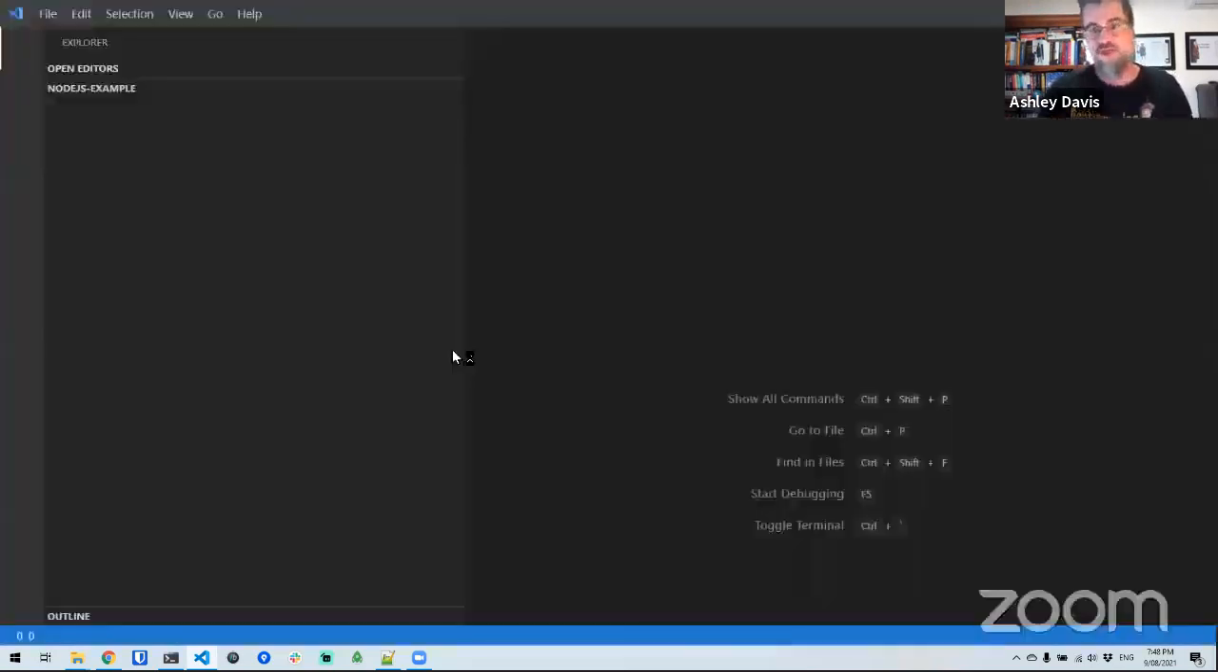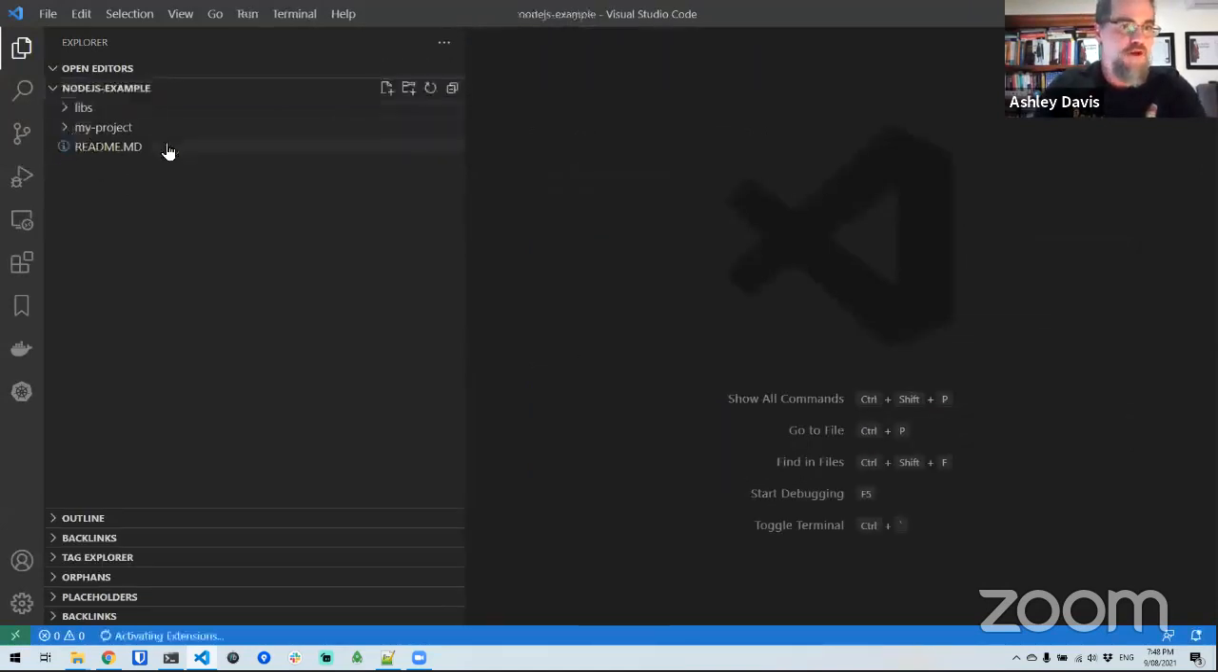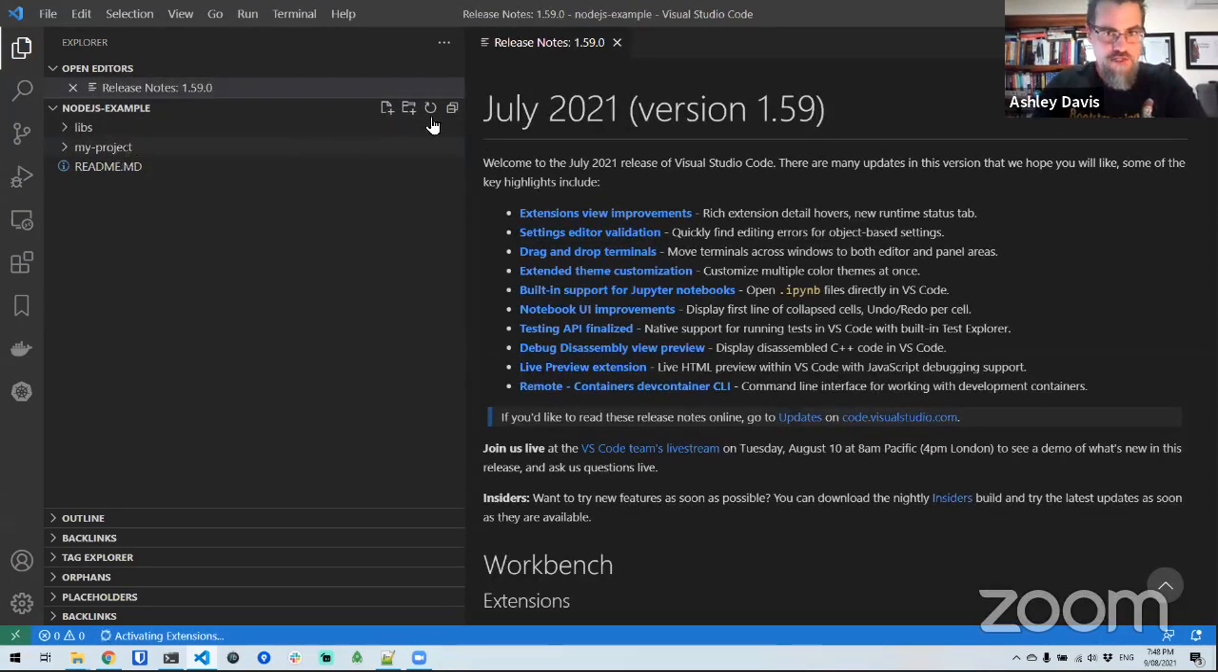So what we're going to see here is a fairly simple Node.js project. There's nothing special about this. In fact, it's just a hello world application. So what we've got here in the root directory, we've got basically a Node.js project.